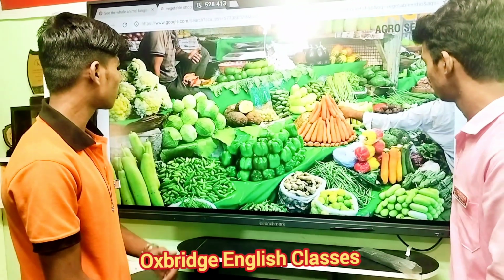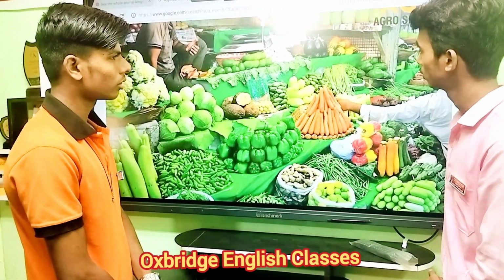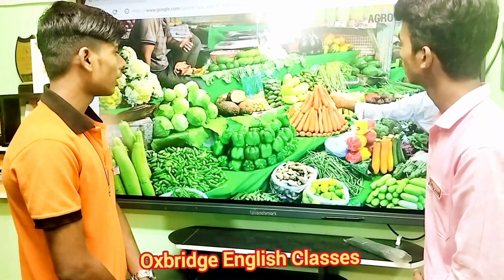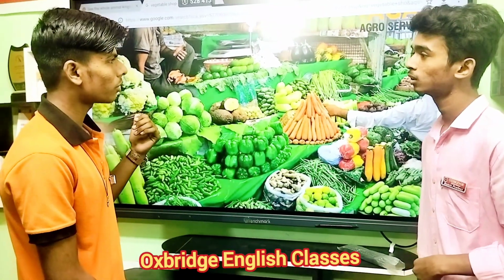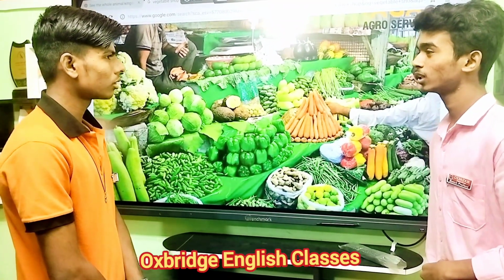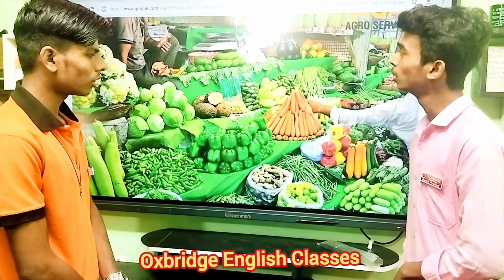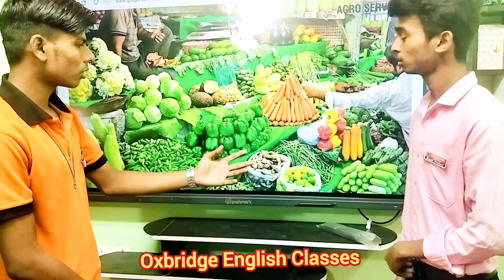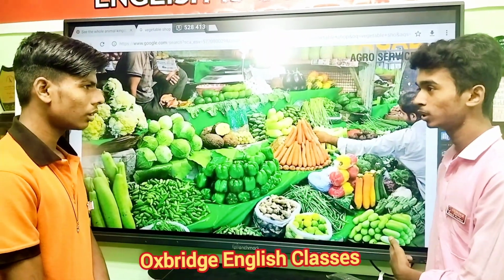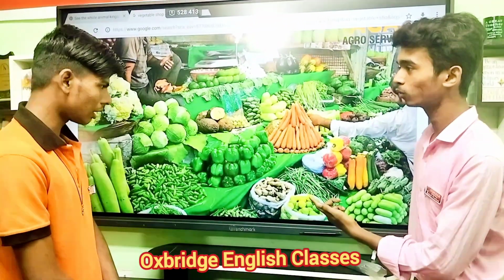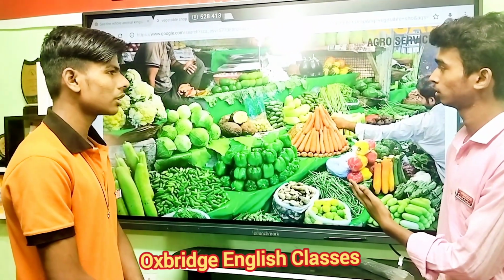And I also want 1 kg of cauliflower. Okay. And I want 2 kgs of cabbage. And I want 1 kg carrot. I also want 2 kgs of onions. Onions I don't have, only a few onions. Okay, so I want 1 kg of cucumbers also. So 1 kg capsicum, 1 kg cauliflower, 1 kg cucumber, 2 kgs of cabbage and 1 kg of carrot.